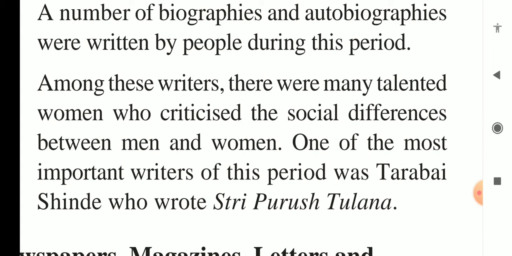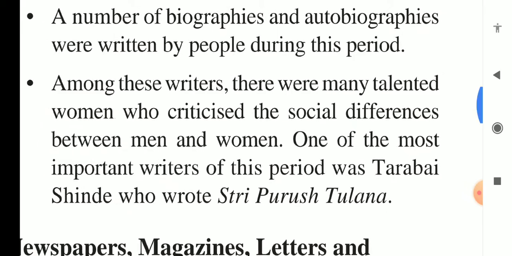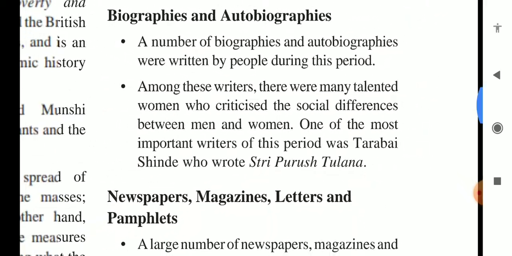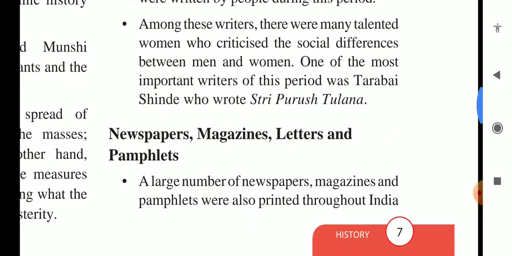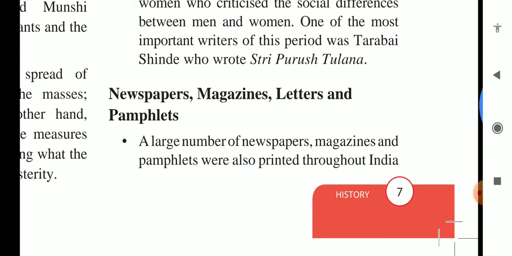One of the most important writers of this period was Tarabai Shinde from Maharashtra. She wrote Stri Purush Tulna. In that book, she wrote a comparison of the situation and condition of men and women. Stri means women, Purush means men, Tulna means comparison.